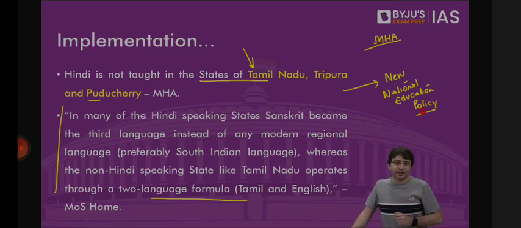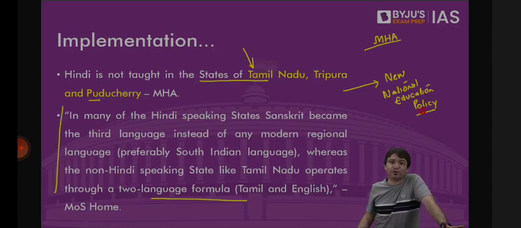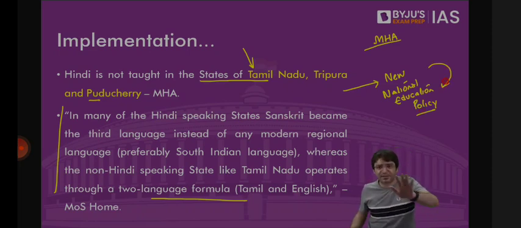Because there have been states which are demanding that we should not overburden kids by forcing them to study 3 languages. 2-language formula is more than enough. But the states have the option to decide whether they want to implement a 3-language formula or a 2-language formula. Although the new national education policy encourages the states to vigorously implement 3-language formula. That completes our discussion on languages, Schedule 8 of the Constitution.